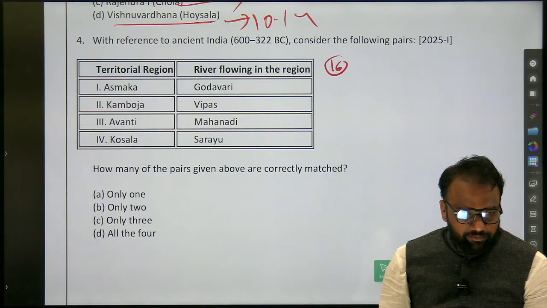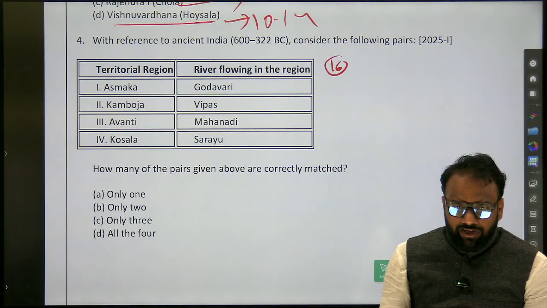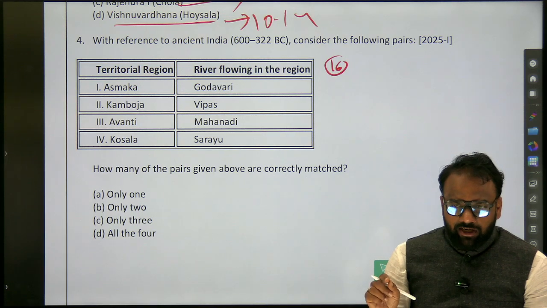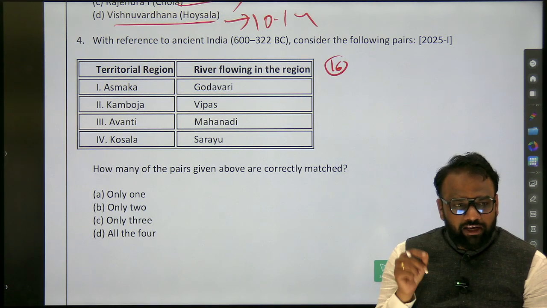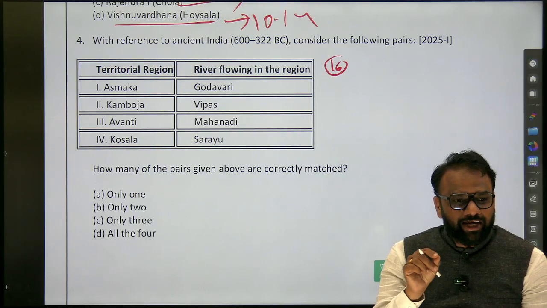Already that notes is there. Already we have the capitals as well, and which modern Indian state it is present in. Next what we are supposed to do is rivers. And when we are doing rivers, what we will do is check whether there is any ancient name for the river.